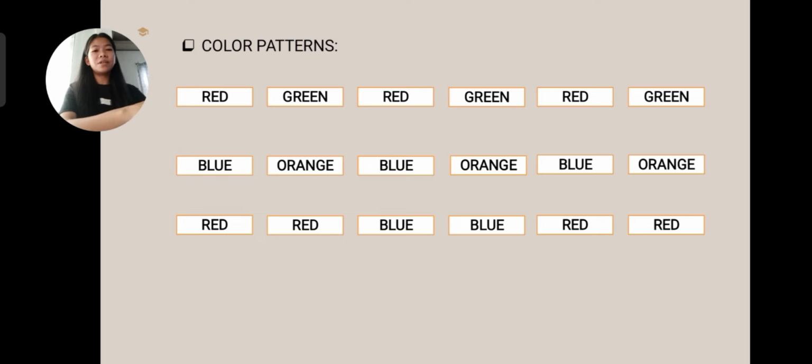So these are all repeating patterns. The next patterns will be discussed by my partner. Thank you.